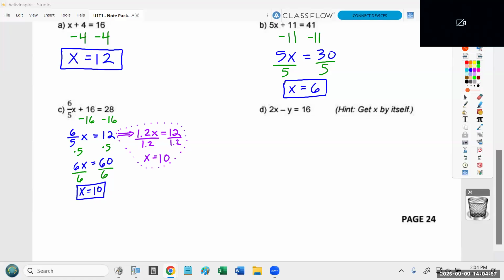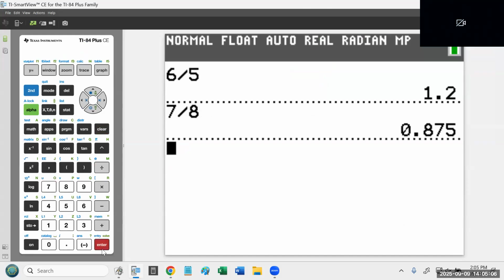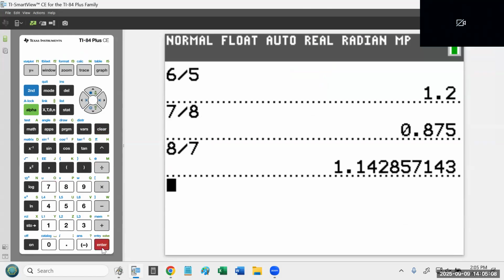Like if you were trying to get rid of the fraction 7 over 8, you've got to get rid of that fraction. And even that's not all that bad. But what if it's 8 over 7? Now you're trying to get rid of that thing. It's like, I don't want to have to write that down. So again, my preferred method is, if I'm trying to get rid of 8 over 7, I'm just going to do the opposite. I'm going to multiply by 7. I'm going to divide by 8, and it gets rid of it.